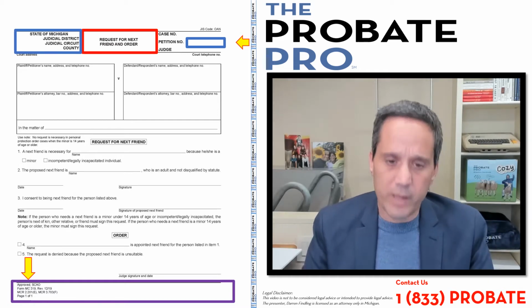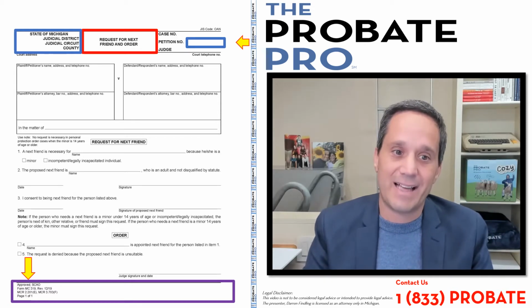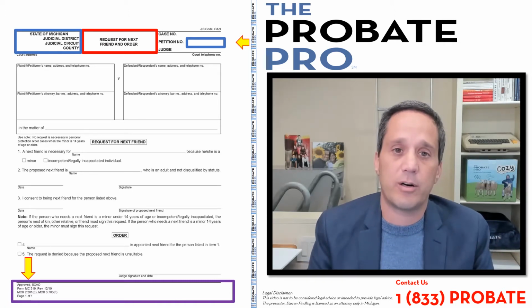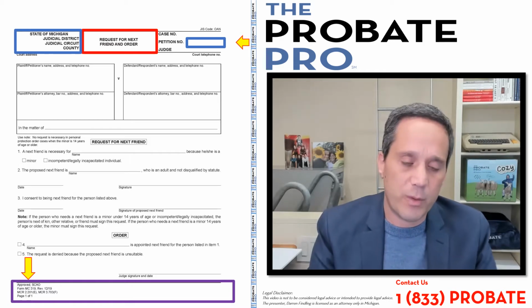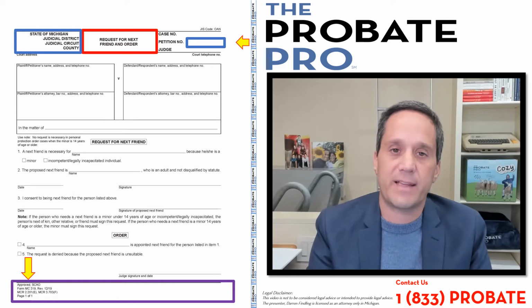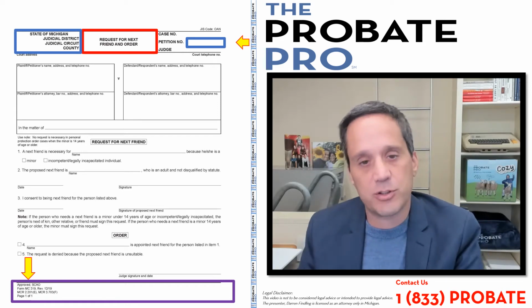So one of the biggest questions that gets asked is somebody is injured, for example, a minor, and they're injured in, let's say, an automobile accident, and the lawyer may be deciding, should we file that lawsuit with a next friend, or should we be filing that lawsuit after the appointment of a conservator?